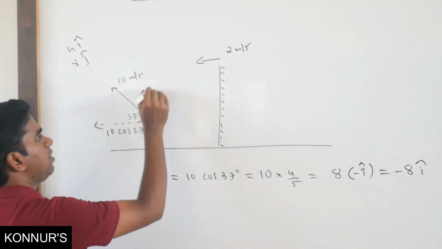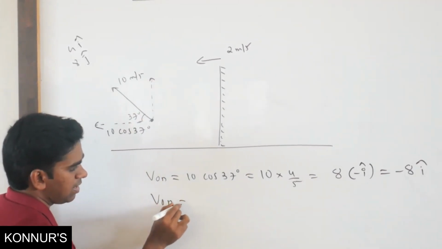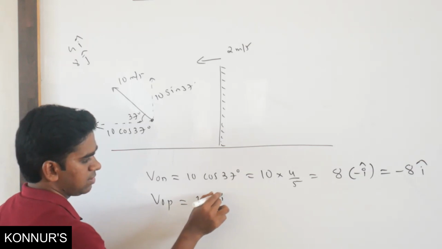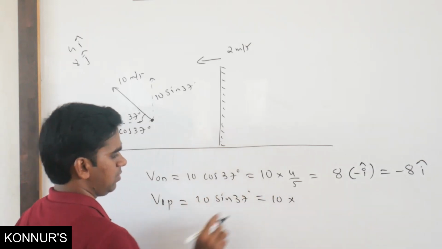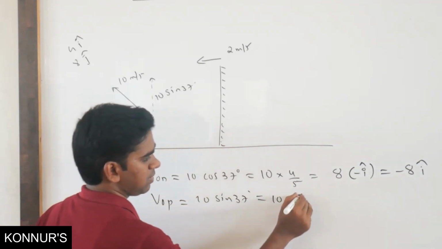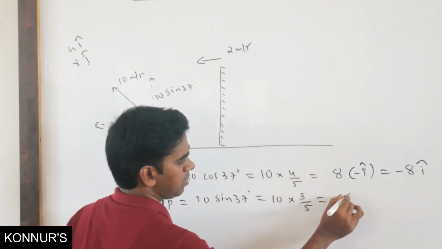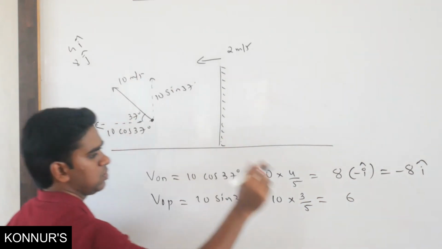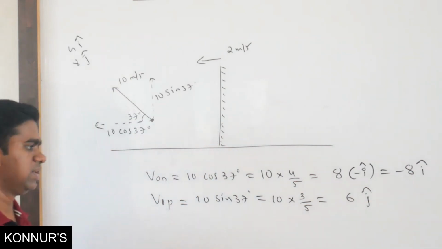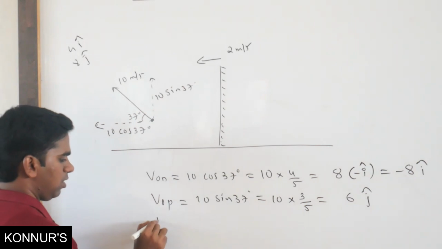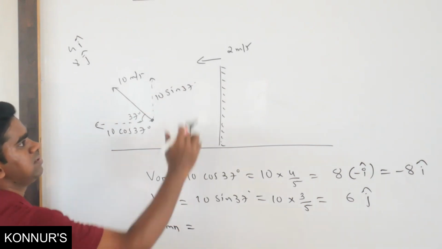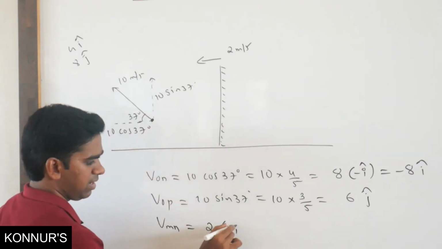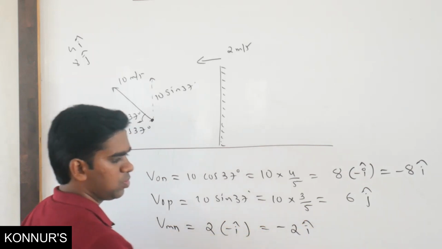Similarly, we will take velocity of object parallel. Velocity of object parallel is 10 sin 37. So 10 into sin 37, sin 37 is 3 by 5, so this will become 6. What is the direction? Along the positive y-axis. So simply I will take it as j cap. Now velocity of mirror. Velocity of mirror normally is 2 meter per second, but direction is along negative x-axis. So I will take minus i cap, so this will become minus 2 i cap.